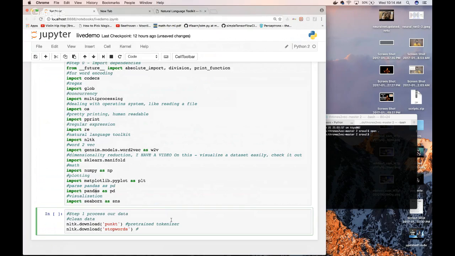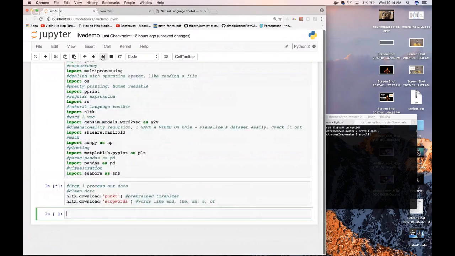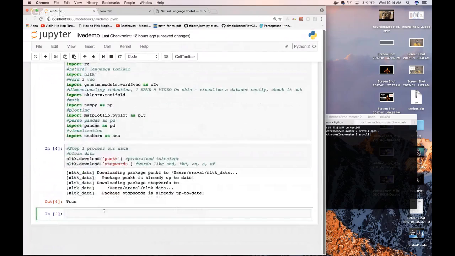And stop words are words like and, the, and a, words that don't really matter. They don't really have a lot of semantic meaning. And we want to remove these words. And why do we want to do that? So that the vectors that we create are more accurate. Okay, so we've done that, and it's going to download. And it says, okay, you've already got them. If we don't have them, it's going to download it.